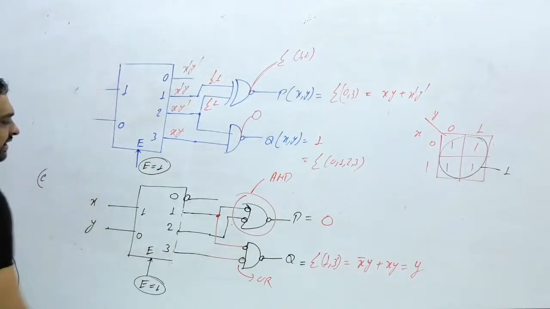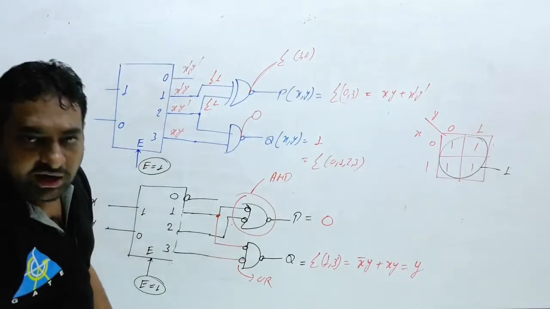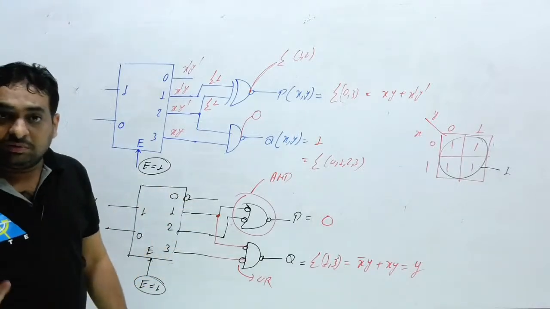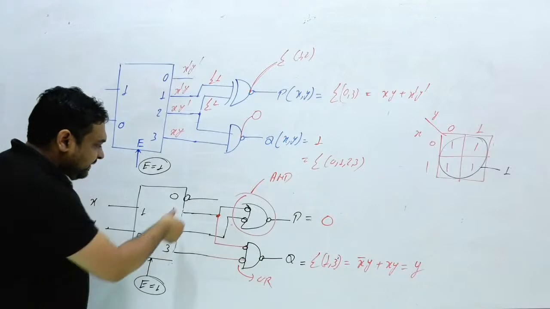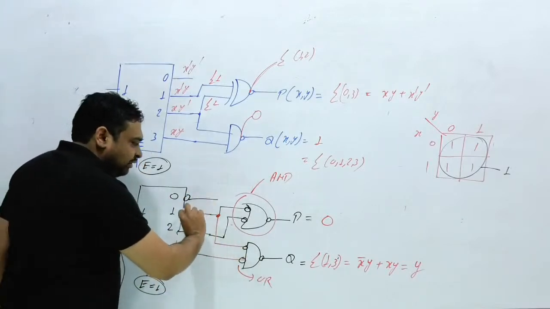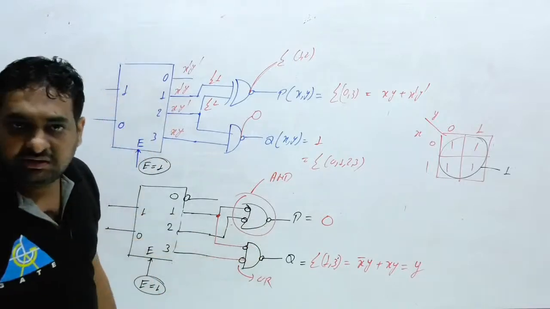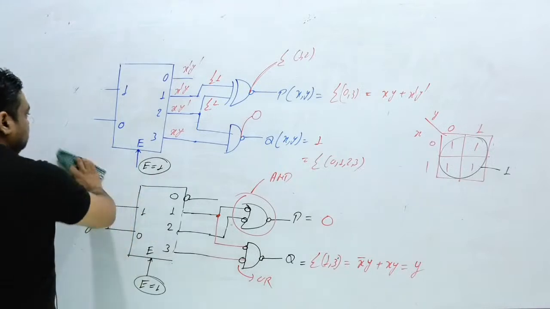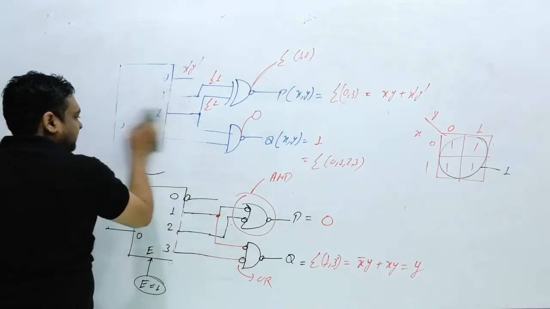Okay, they can provide you active low or active high. What do you have to do? For active low, always cancel the bubble, and that will be easier for you. So if an active low gate is given, you just remove the bubble from here and put that bubble over the logic gate. Now you are very much expert in the bubble gates. I hope you are expert in the bubble gate.